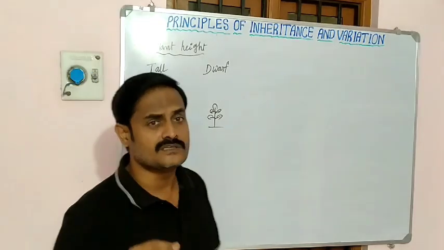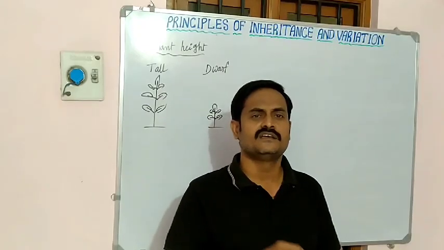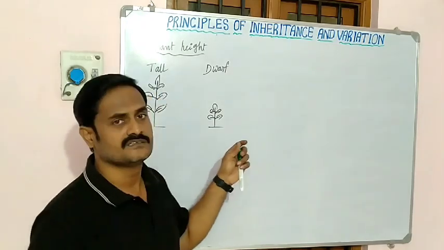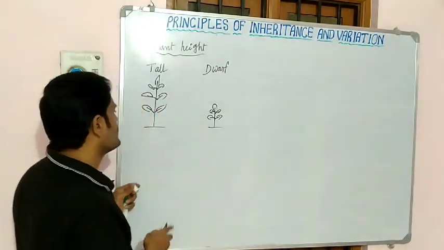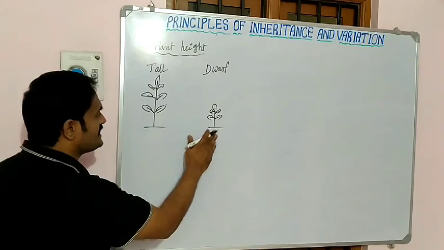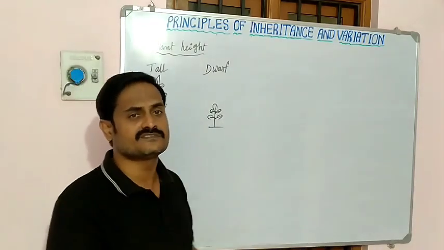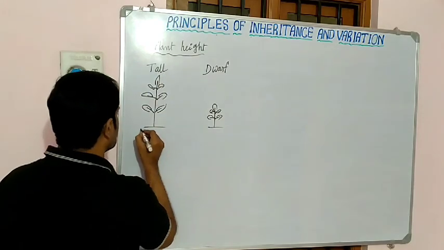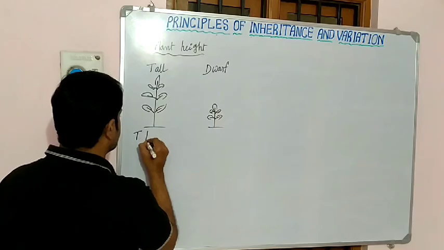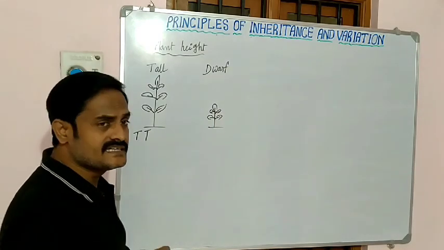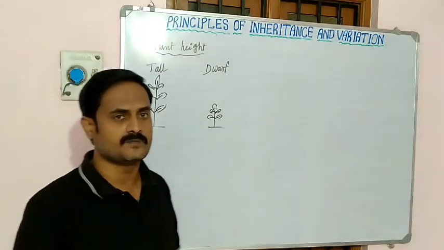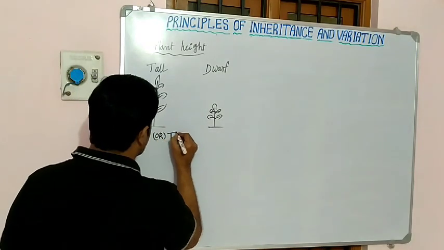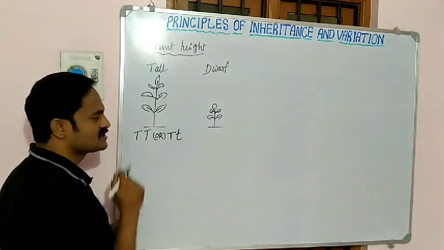So Mendel used his knowledge in mathematics and some knowledge in science, and he gave letters to the characters of the pea plant. See how to write this: tall is capital T capital T. Capital T indicates a tall plant, or sometimes capital T small t, this is also a tall plant.